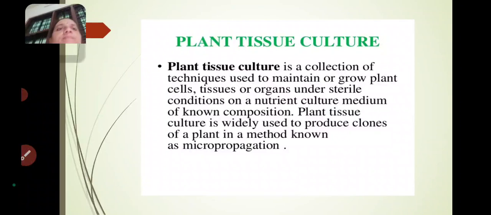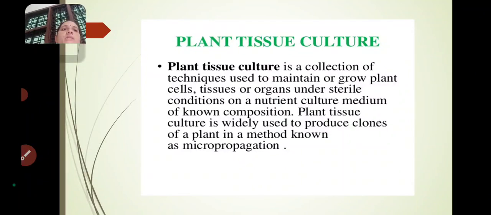You have to know. Plant tissue culture is a collection of techniques used to maintain or grow plant cells, tissues or organs under sterile conditions on a nutrient culture medium of known composition.